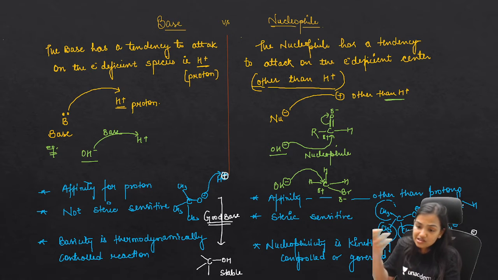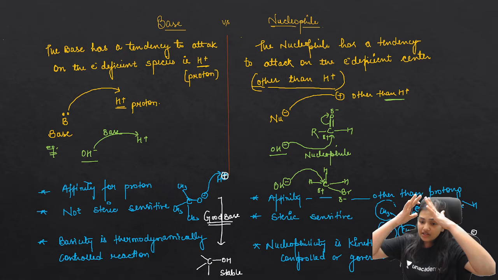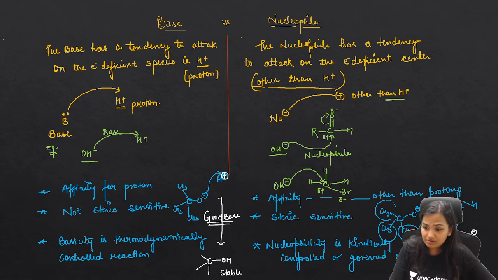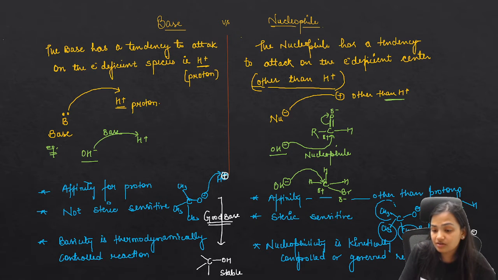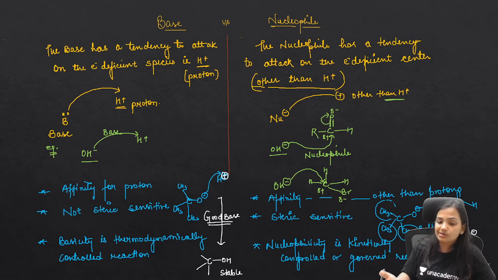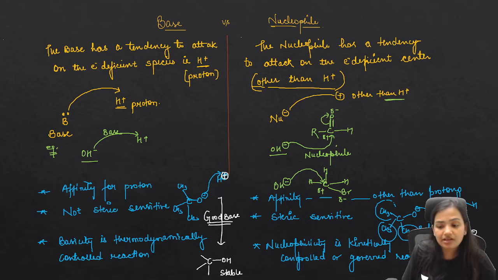If the kinetics is not allowing, if the geometry of the molecule is not allowing, then you will not get a stable product. So this is the kinetically controlled or governed reaction. Here there is no factor of thermodynamics. If the attack is possible, you will get a stable product. If the attack is not possible, if it is not kinetically allowed, then you will not get the stable product. These are the major differences we need to know about a base and a nucleophile.